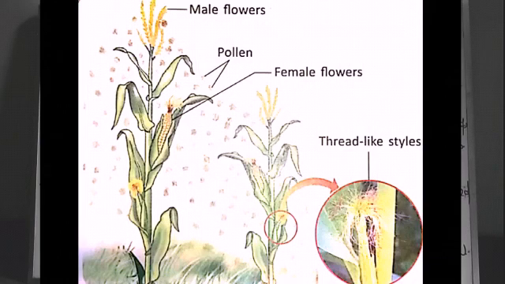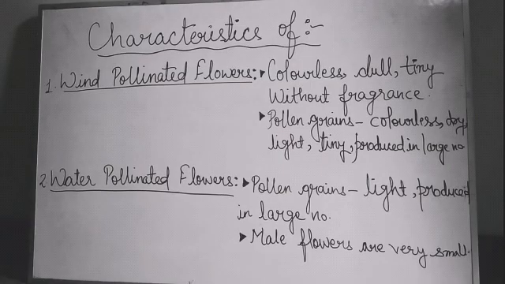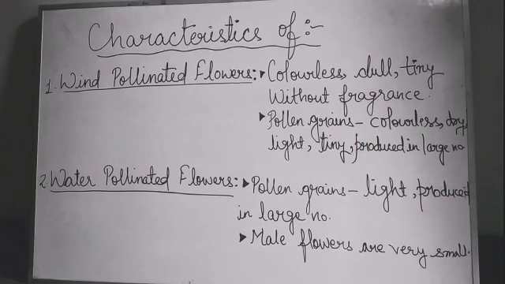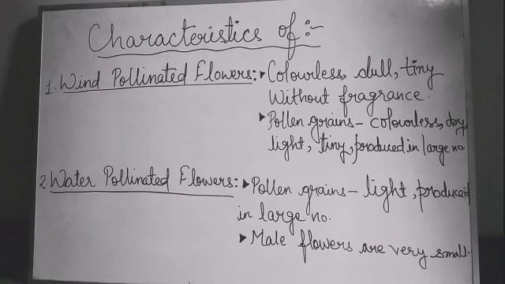Characteristics of wind-pollinated flowers. Wind-pollinated flowers are colorless, dull, tiny and are without fragrance. Their pollen grains are colorless, tiny, dry and light and are produced in large numbers. The stigma is large, feathery and protrudes out to catch the pollen.